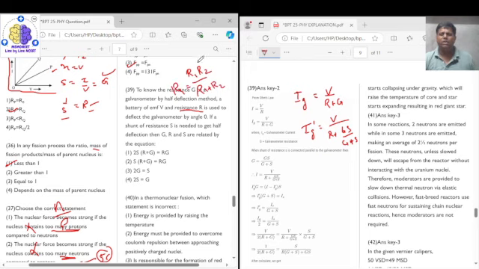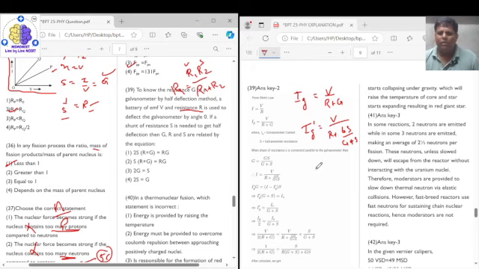So R1 is G, R2 is S. So we get this as Ig dash, or you can say this is I, the current which is flowing when the shunt is connected, right?